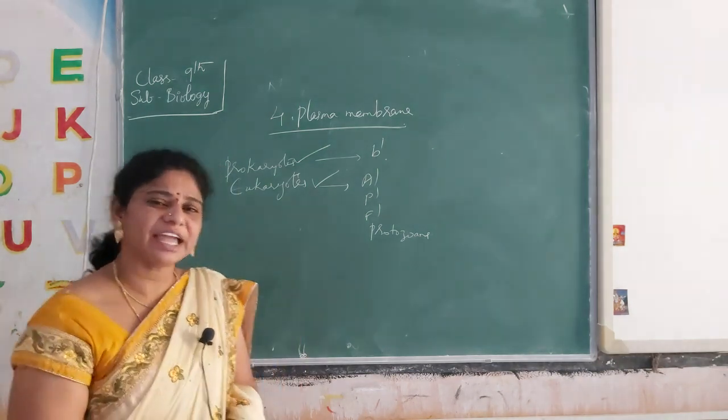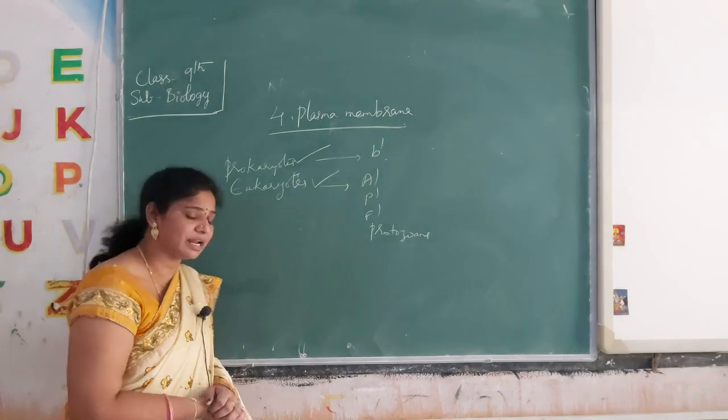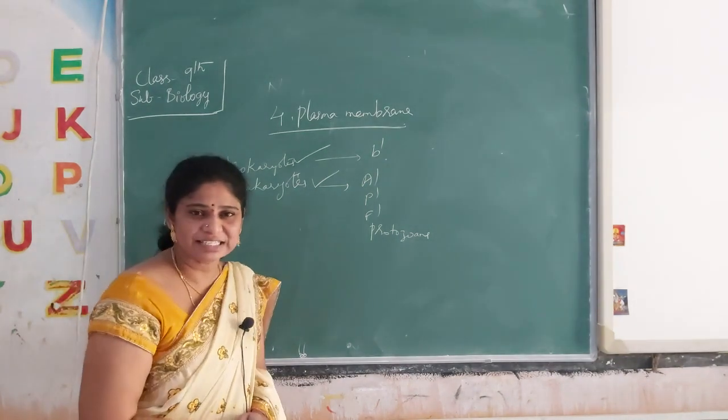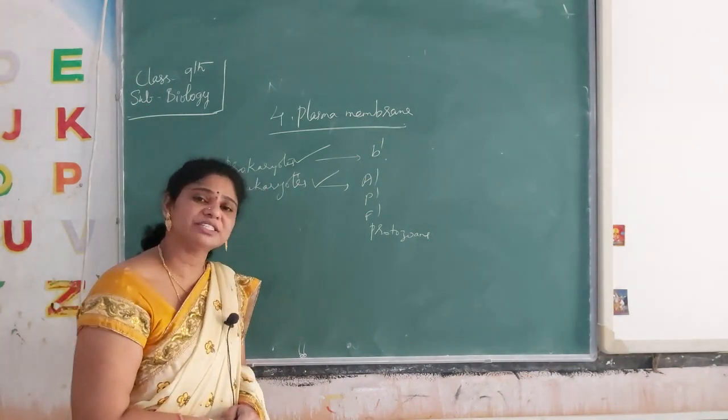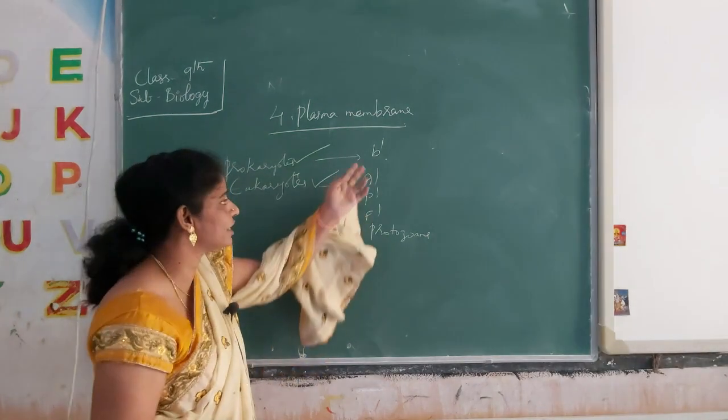So each and every organism is made up of a number of cells. Here amoeba is a single cell, but other cells like plants and animal cells, and bacteria is also a single cell.